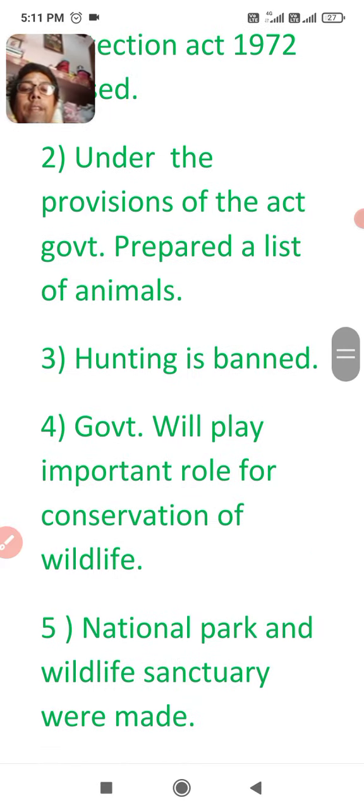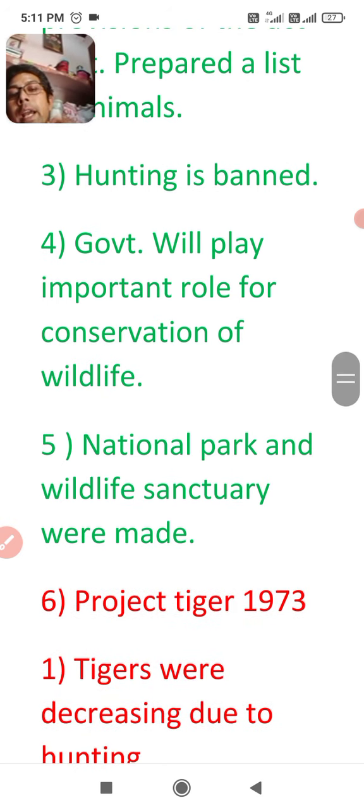The next point is that the government will play an important role in conservation of wildlife. It means the government will also plan for conservation of wildlife. And the last major point, national parks and wildlife sanctuaries were made by the government to protect and give shelter to the animals. So I think you got this.